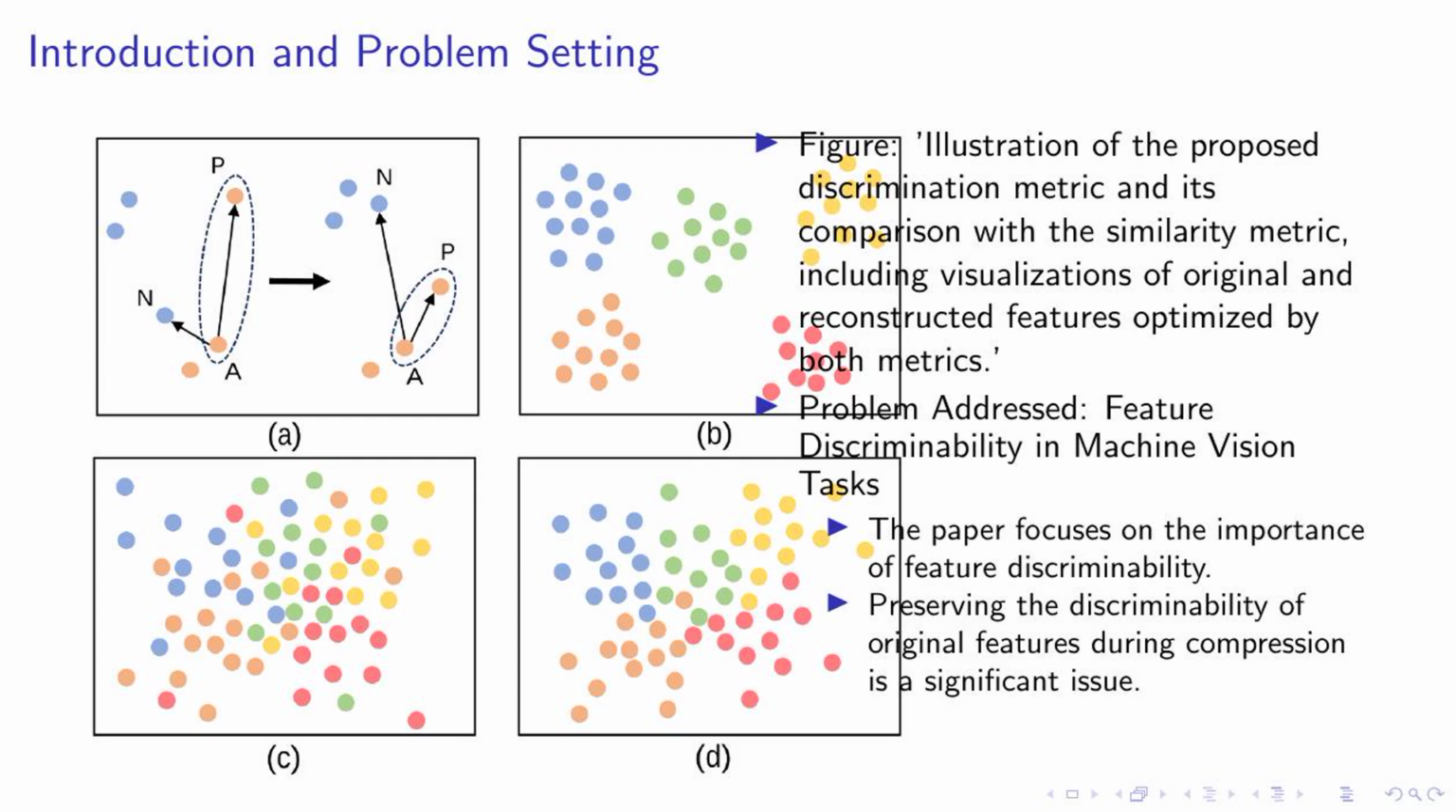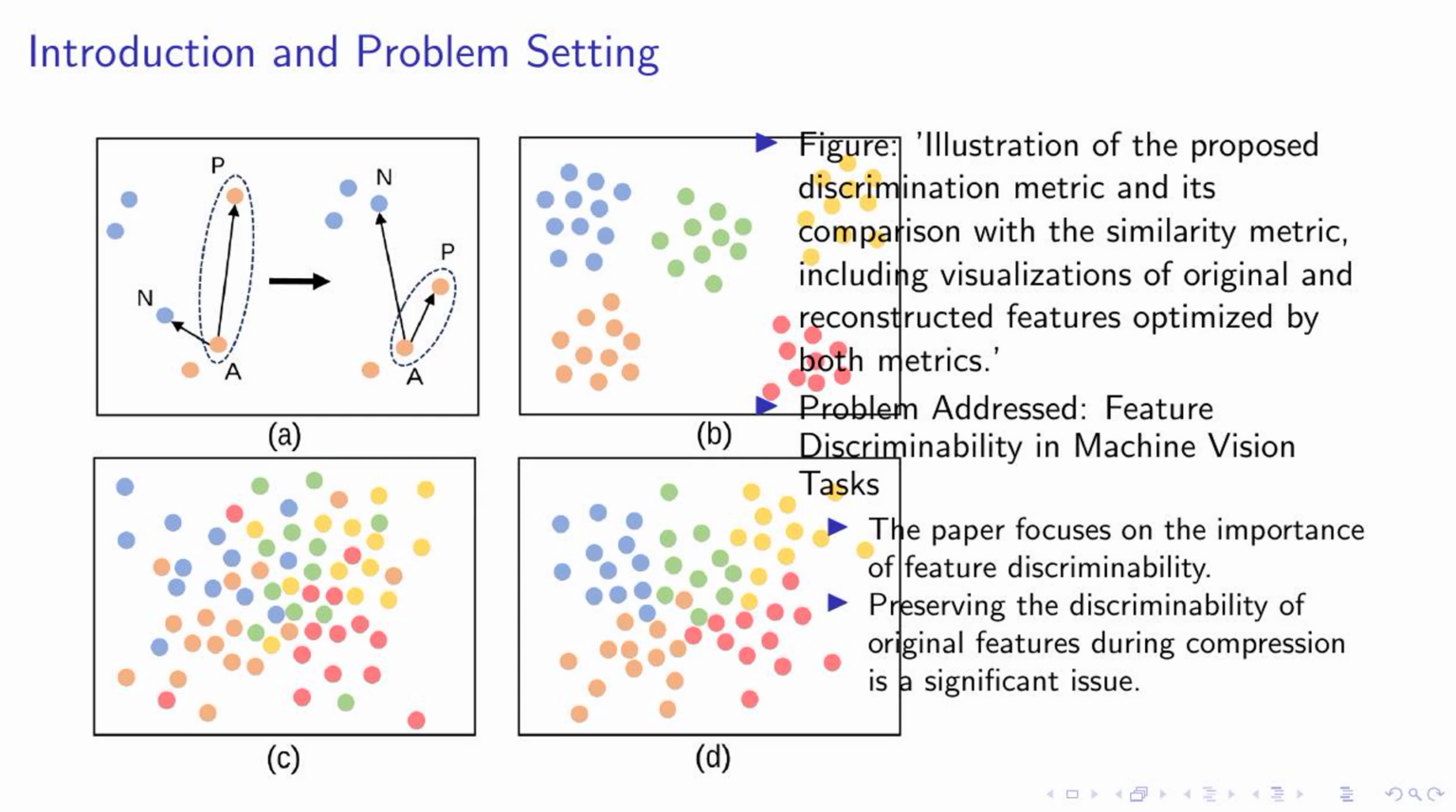It illustrates our proposed discrimination metric and compares it with the similarity metric. You can see visualizations of original and reconstructed features optimized by both metrics. This brings us to the problem we're addressing in this paper: feature discriminability in machine vision tasks. Our focus is on the importance of feature discriminability.